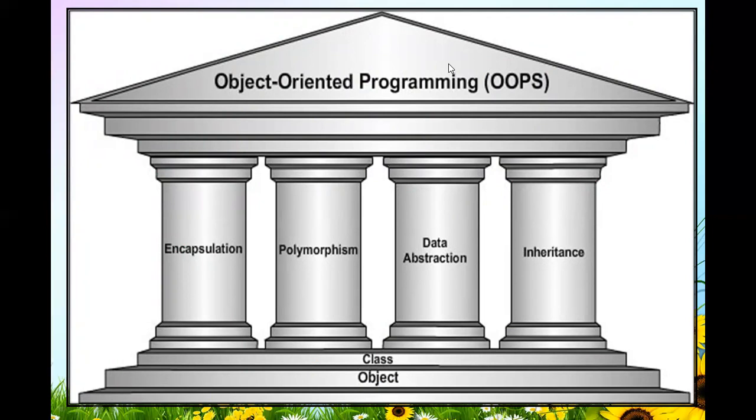Those 4 pillars are encapsulation, polymorphism, data abstraction, inheritance. And initially we create the classes. In those classes we can declare the data types or variables or methods, meaning functions, we will see afterwards, and we can create the objects for these classes.